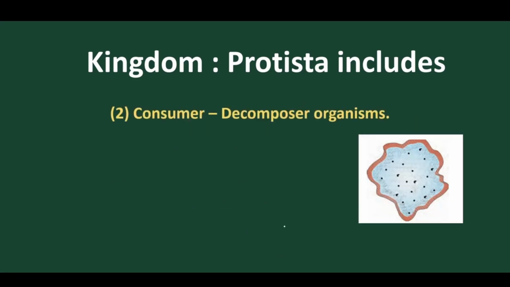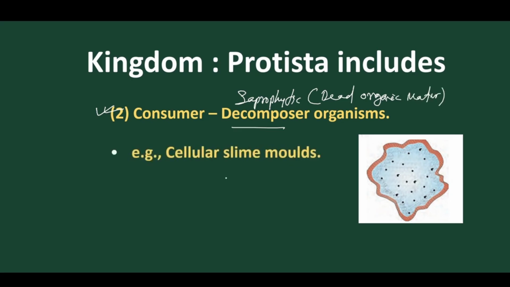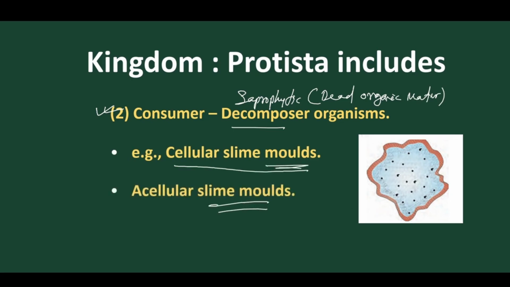Now let's move to the second group, that is called the consumer group or decomposers. These are saprophytic, which means they depend on dead organic matter. The best example is cellular slime molds as well as slime molds. We'll discuss them later. This is a type of slime mold.